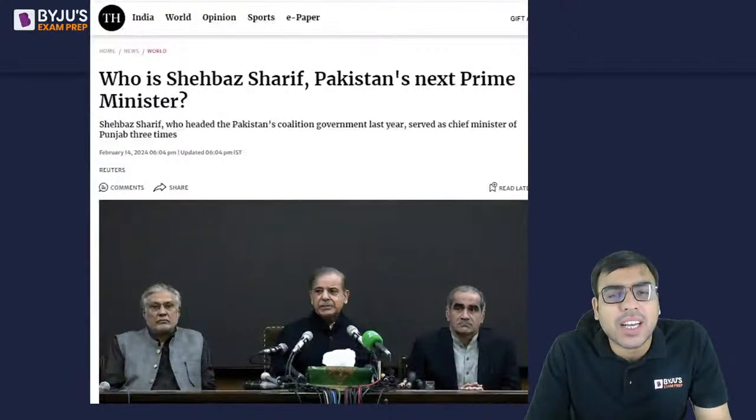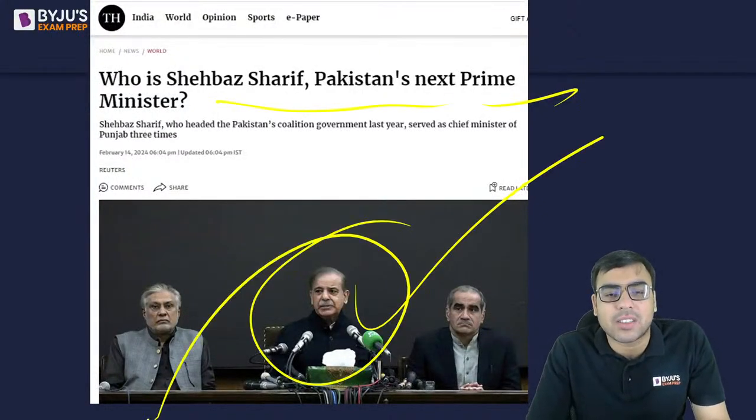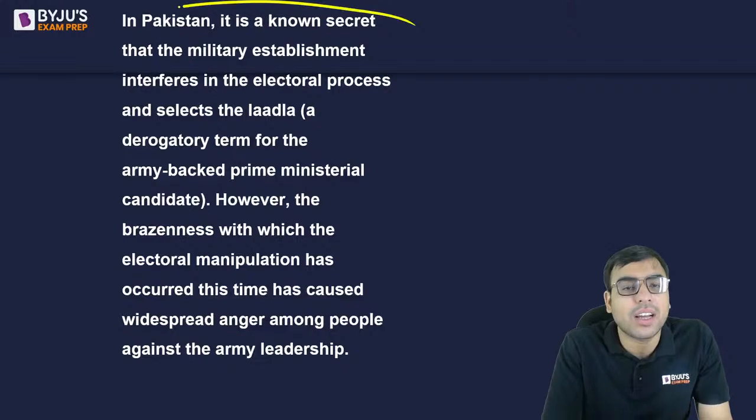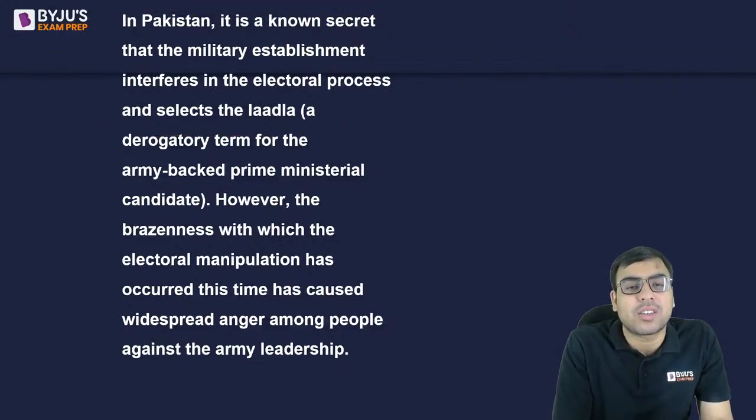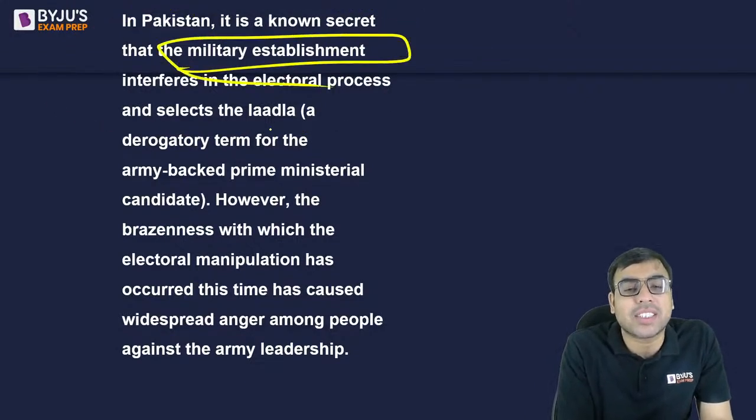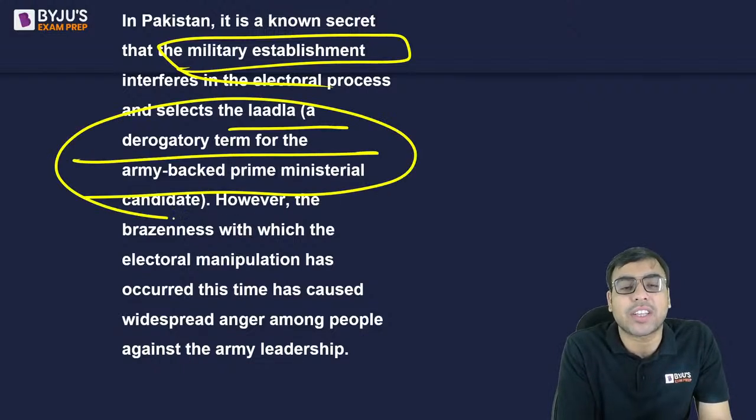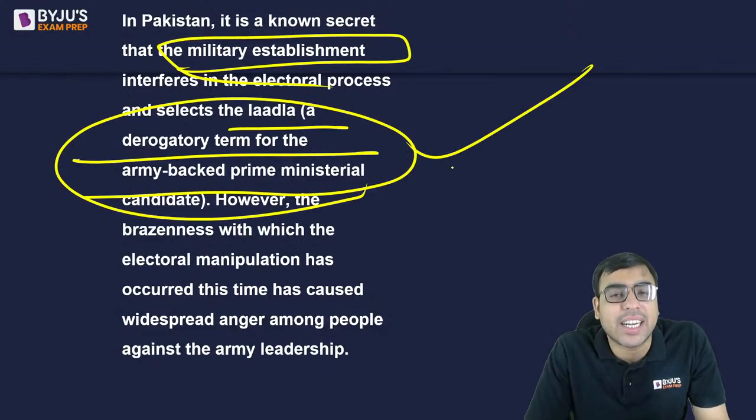So इसी की बात करें, है ना, who is Shehbaz Sharif, the next prime minister of Pakistan. So he is Shehbaz Sharif, है ना. There's an allegation that Pakistan's military influenced the election in such a way so as to benefit the candidate, the prime ministerial candidate.